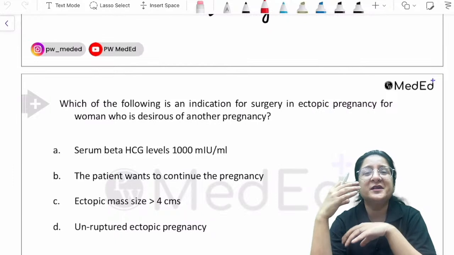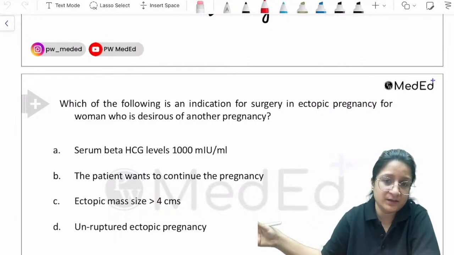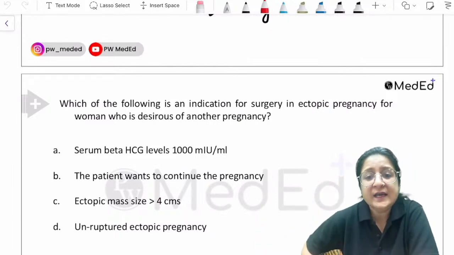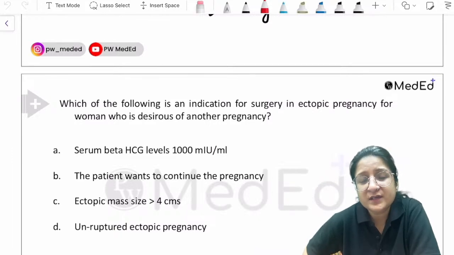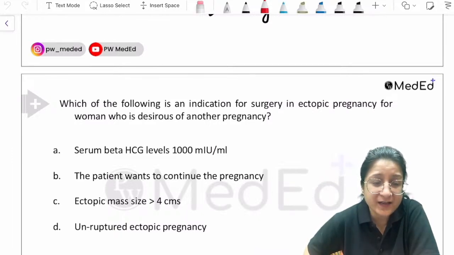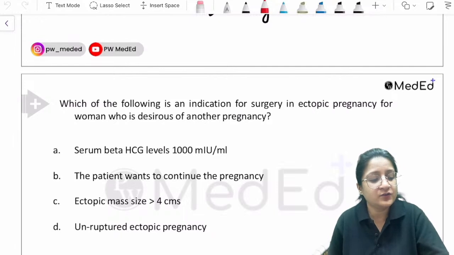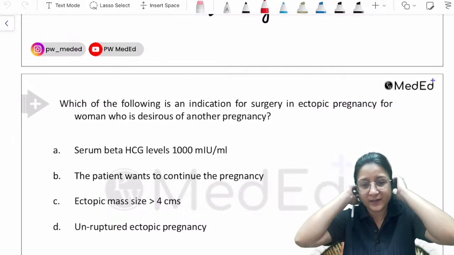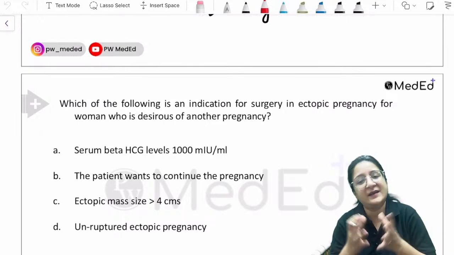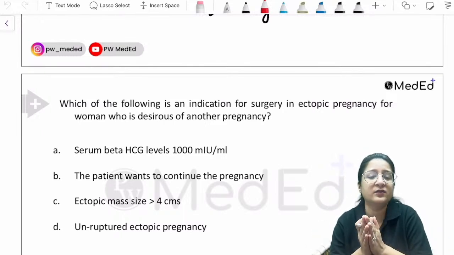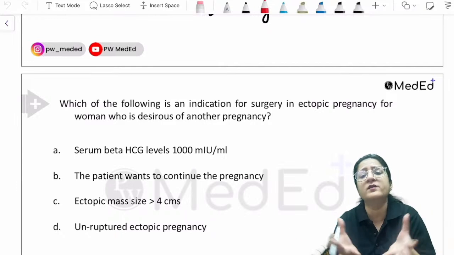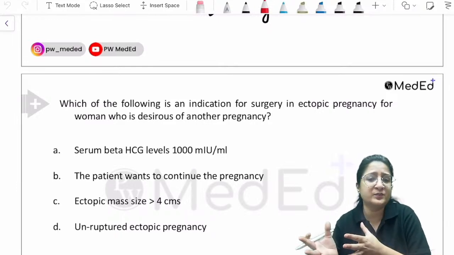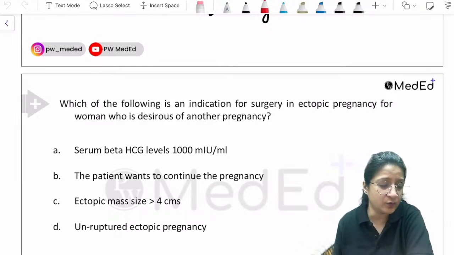Suction and evacuation, typically we use the electric suction machine in the OT. If you're creating suction using a handheld vacuum aspiration device, it is called manual vacuum aspiration. And dilatation and evacuation is basically we dilate the cervix and then we evacuate the uterine contents using instruments like ovum forceps. Then that procedure is dilatation and evacuation.